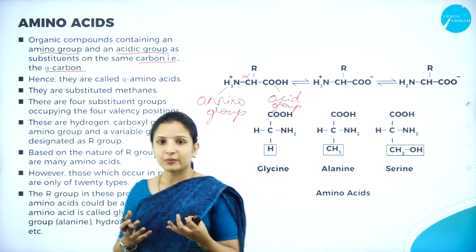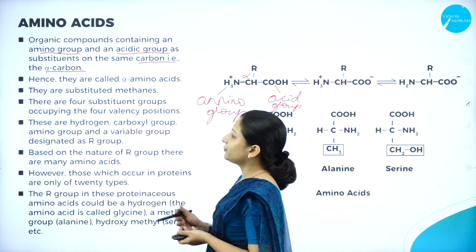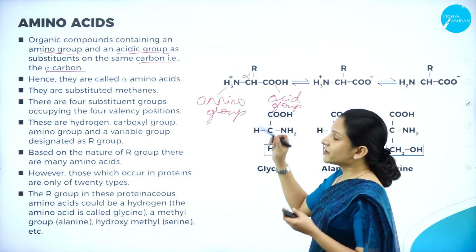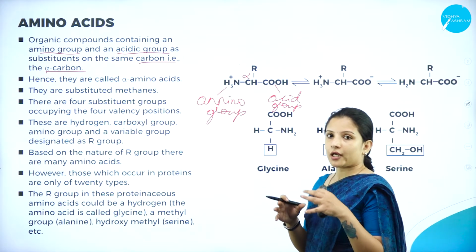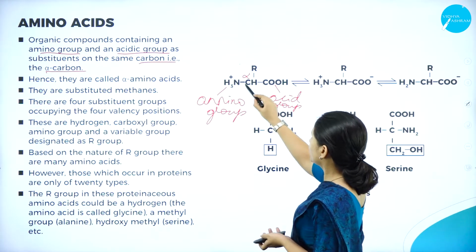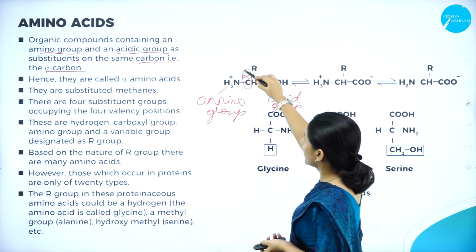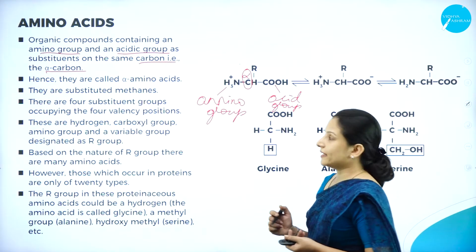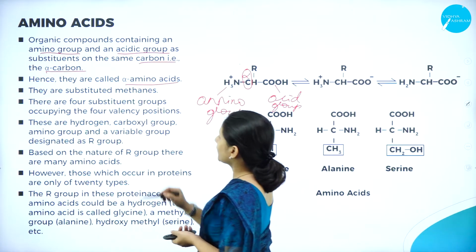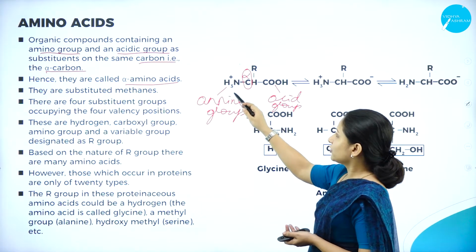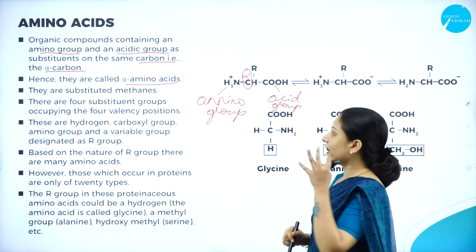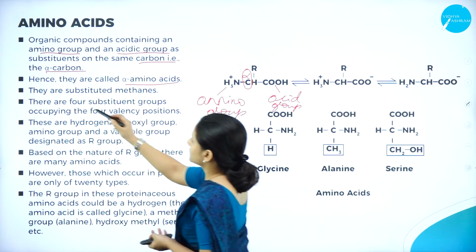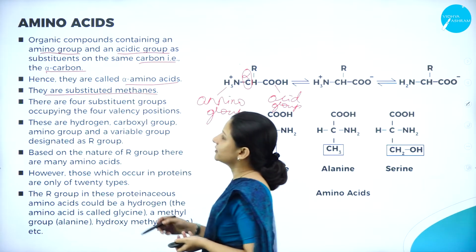Therefore, amino acids are the compounds which contain an amino group and also an acidic group connected to the same carbon atom, that is the alpha carbon atom, and hence they are called the alpha amino acids. So why are they called alpha amino acids? Because there is the amino group on one side and the acidic group on the other side, and they are also substituted methanes.